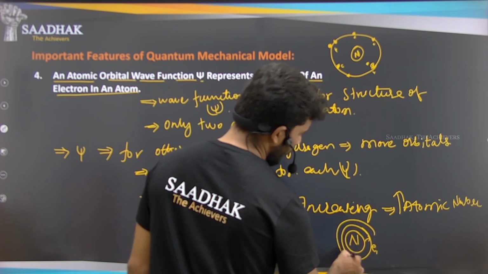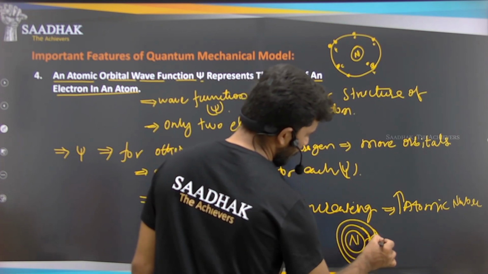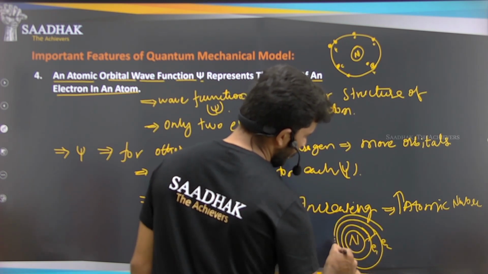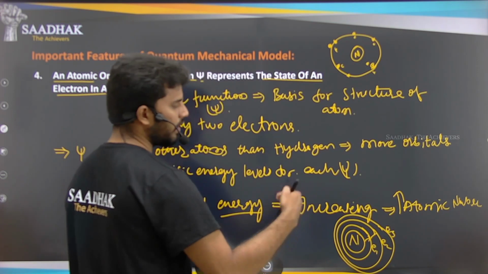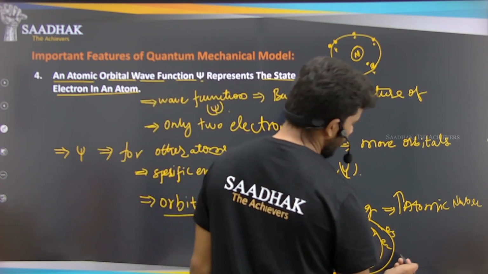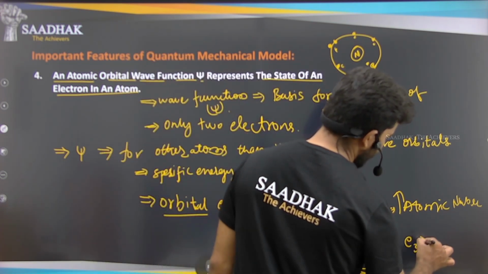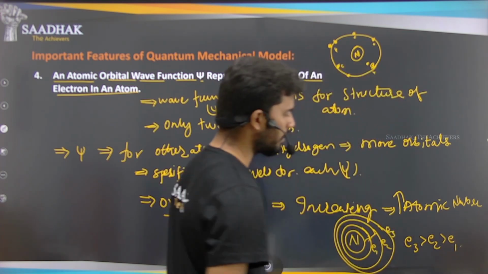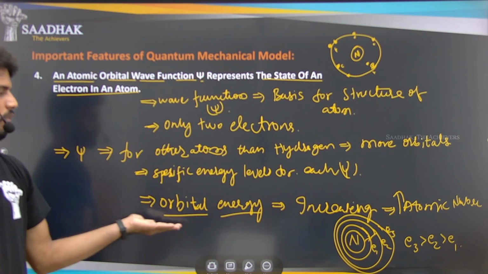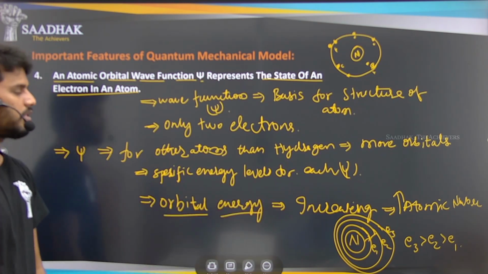Another orbital in this fashion will have energy 2. Another orbital in this fashion will have energy 3. That means increasing order of energy, that is E3 is greater than E2, which is greater than E1. In this fashion, the orbital energy will be had by these atoms.